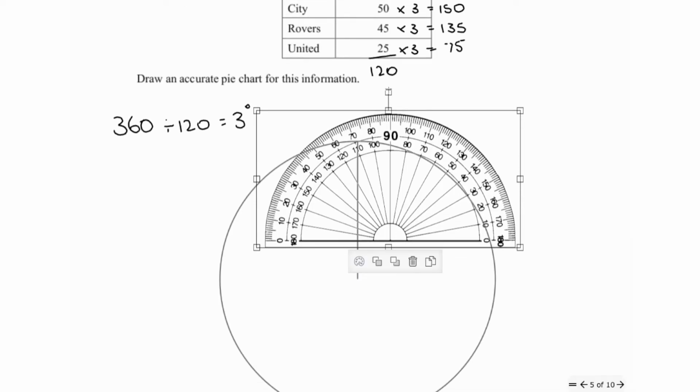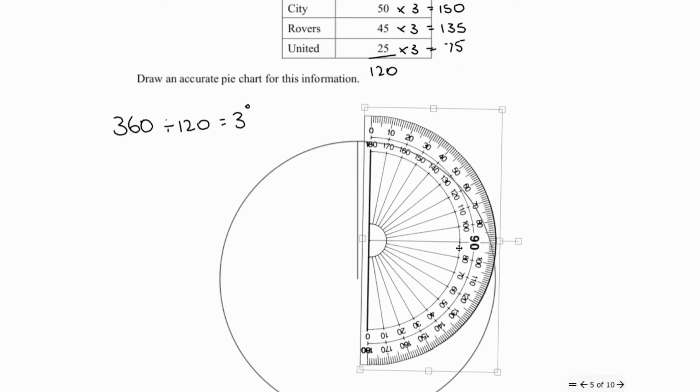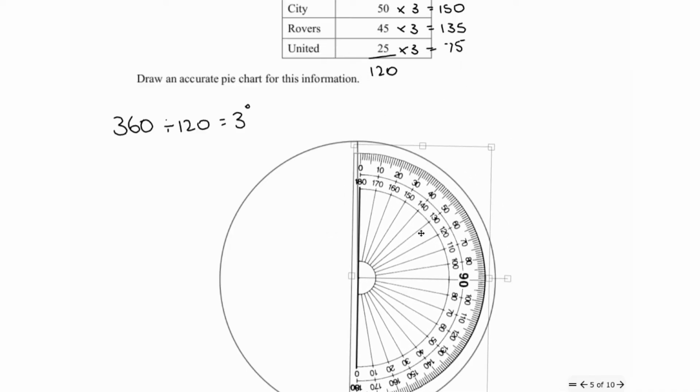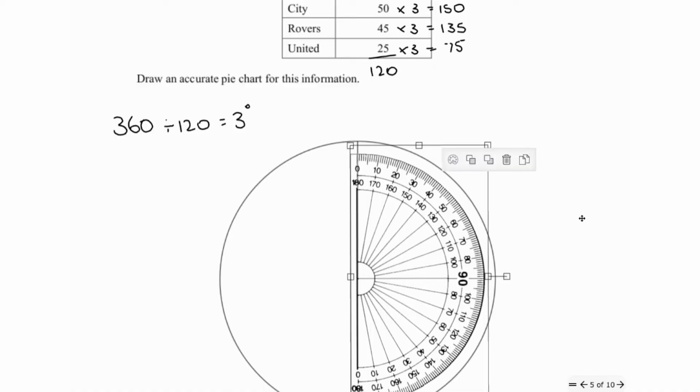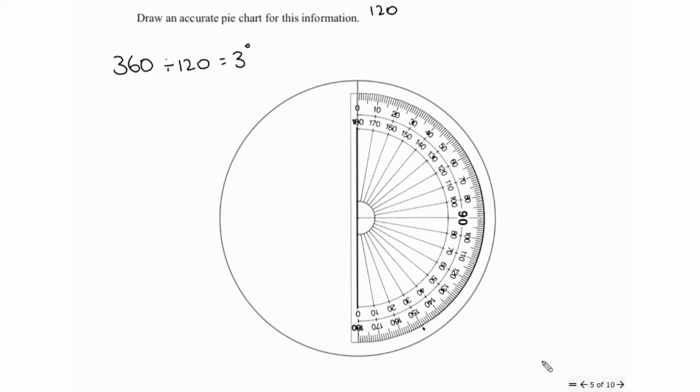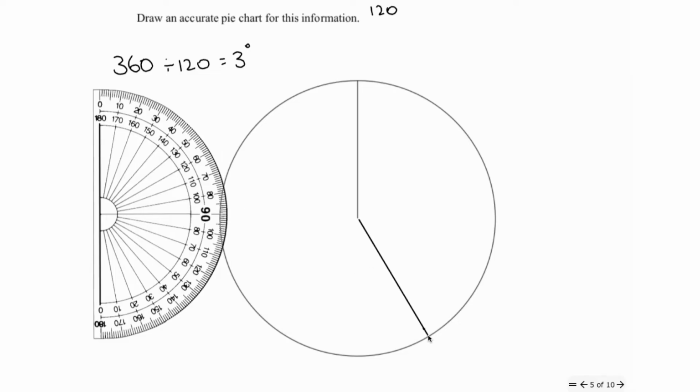I'm then going to get my protractor and I'm going to turn it so that the 0 is facing up where that initial line is to begin. Okay, pop that on there, make sure it's really nice and straight and the centre is in the centre. And the first angle is 150 degrees. So we're going to measure round to 150, make a little mark, and then move your protractor and draw a straight line going through that point. And that will tell you how big to make your first section.